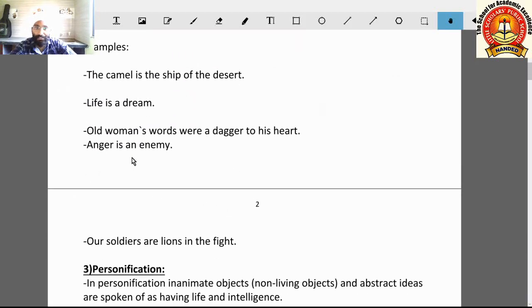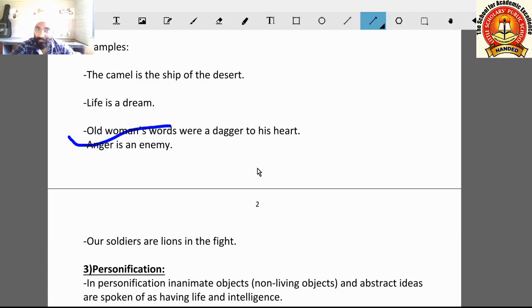Old woman's words were a dagger to his heart. See here, the old woman's words are compared with a dagger. Words were a dagger. So the metaphor figure of speech is there. Now, anger is an enemy.